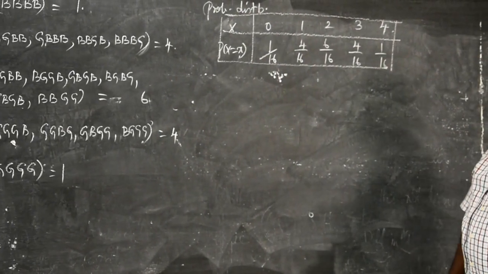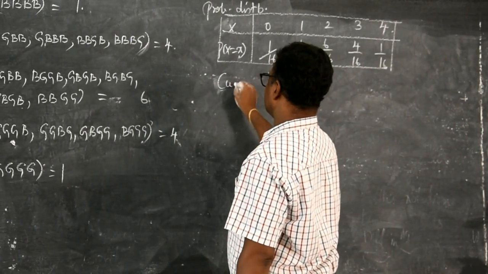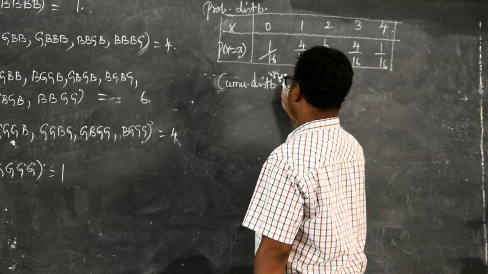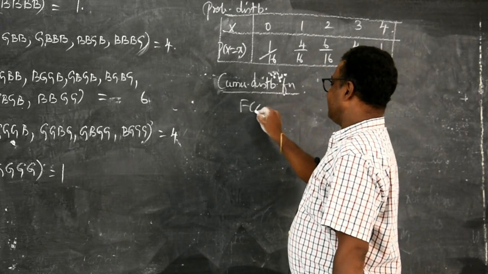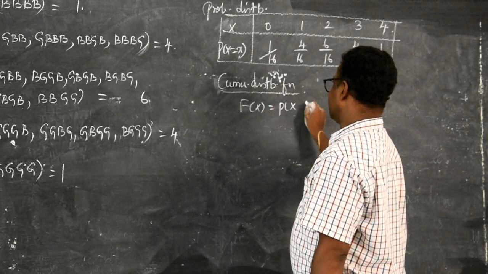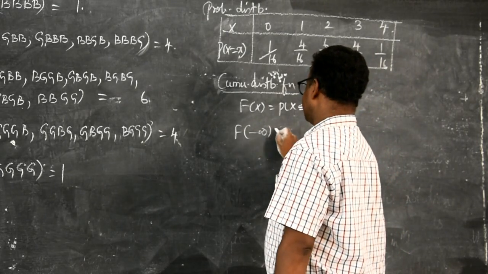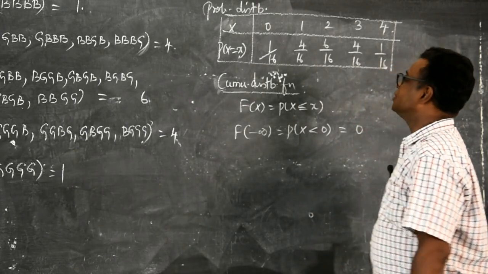Now they are asking the cumulative distribution also. You just write the cumulative distribution function. We know F of x is P of X less than or equal to x. F of minus infinity, that is P of X less than 0, is nothing, so 0.